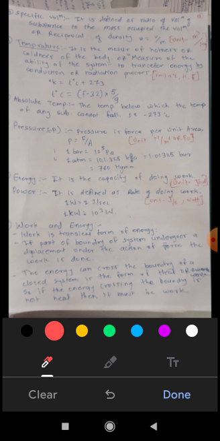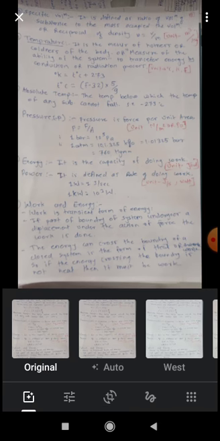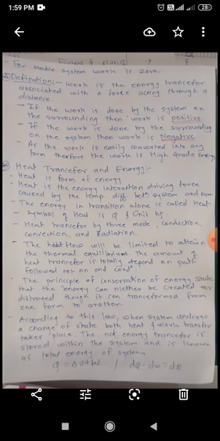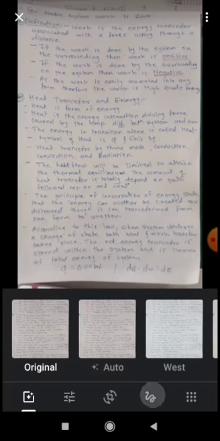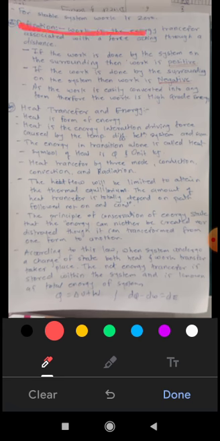For a stable system, work is 0 as displacement is 0. Okay, let's go next. For a stable system, the work is 0, because if there is no displacement, there will be no work.